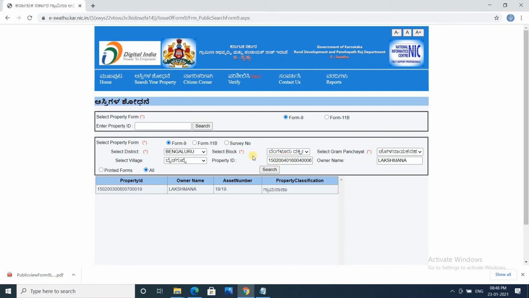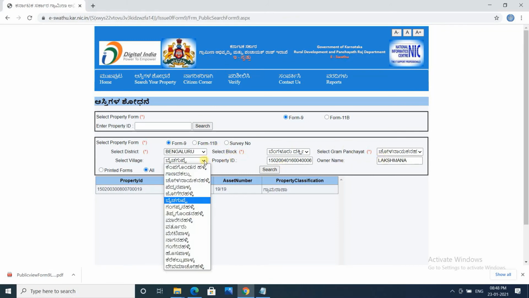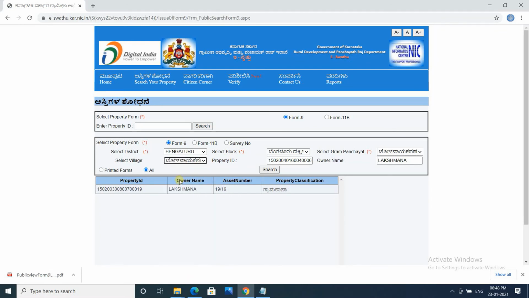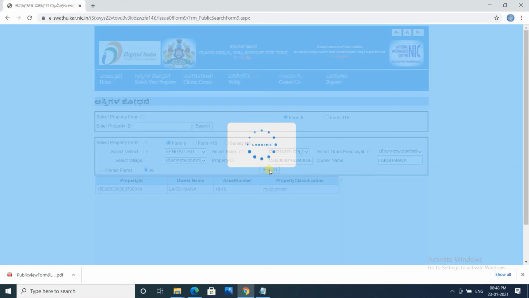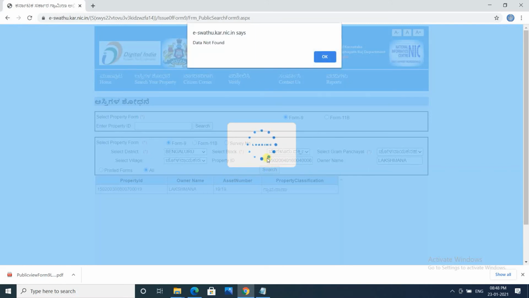So it is not giving value to the property ID when all these items are selected. It is just giving priority to the name. Based on the name, under these it is identifying correctly. If I change the village and search for this name, then you can see that data is not found.